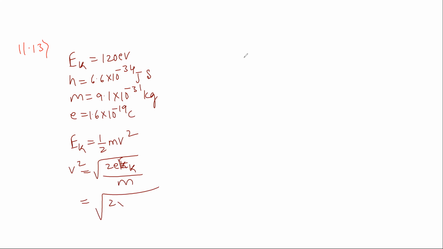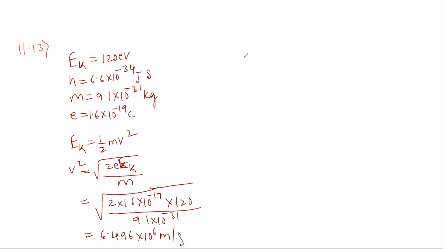E value is 1.6 into 10 to the power of minus 19 into kinetic energy 120, divided by mass 9.1 into 10 to the power of minus 31. When simplified, we got 6.496 into 10 to the power of 6 meter per second. So this is the speed of the electron.